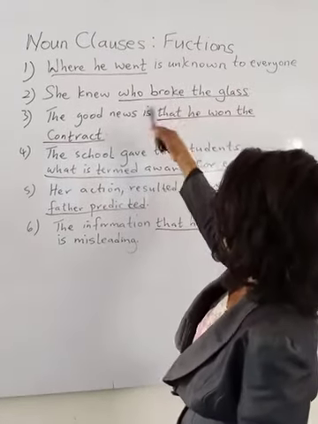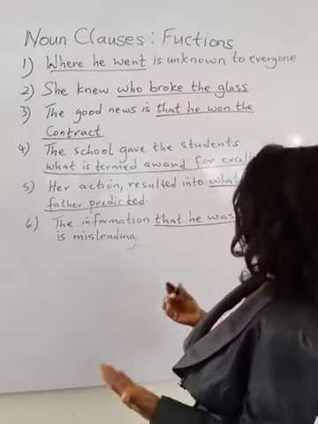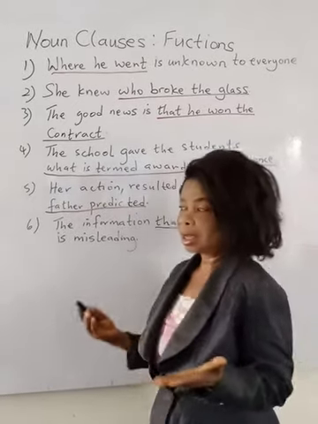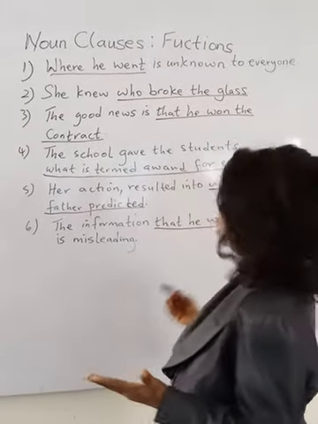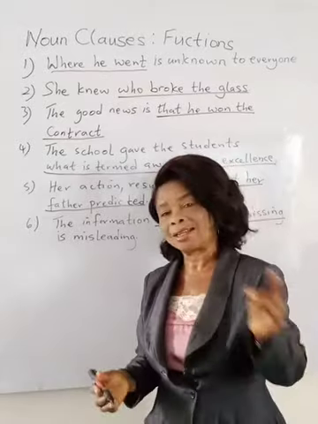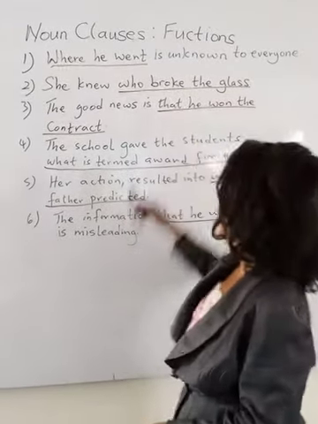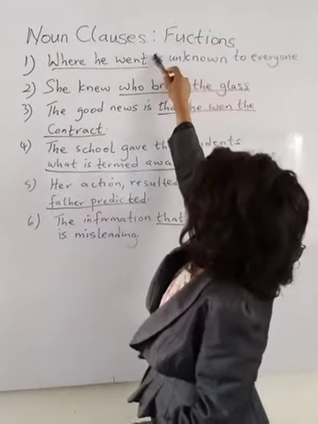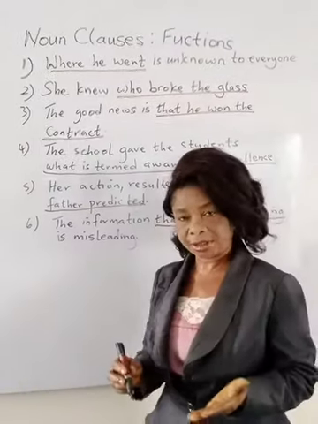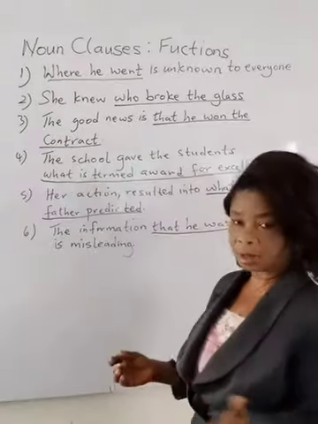Now, if I remove where he went, and I say it's unknown to everyone, yes, it's unknown to everyone is a complete sentence. It is an independent sentence. Why? It has a verb and there is an invisible subject. But here we are talking about noun clauses.